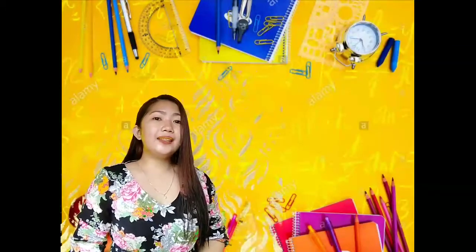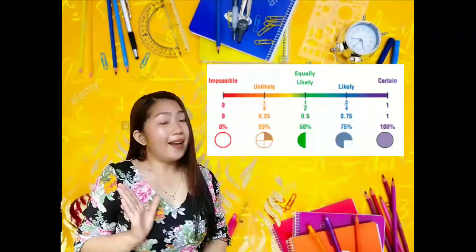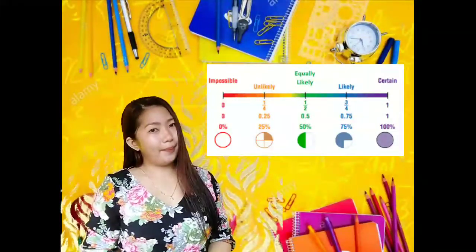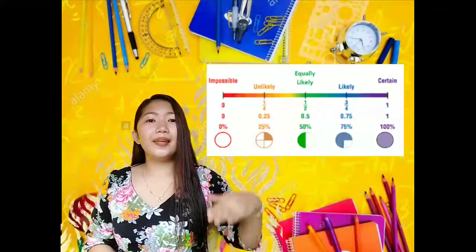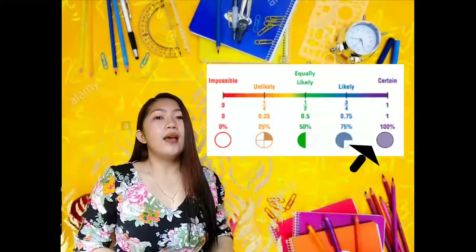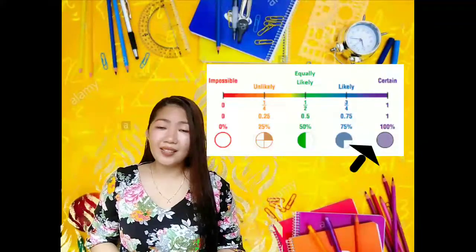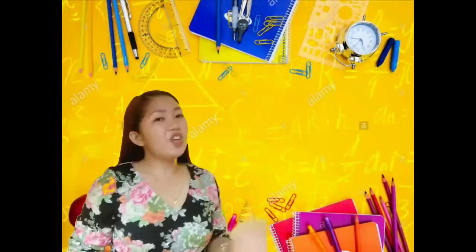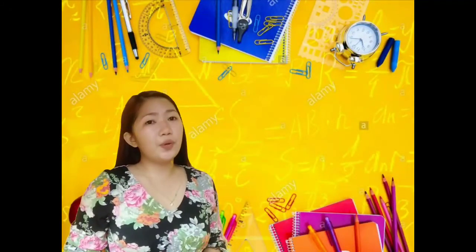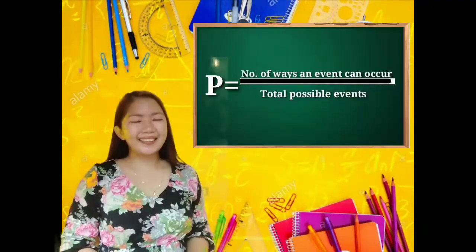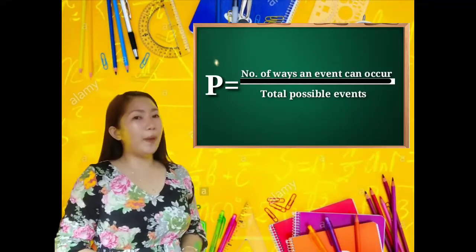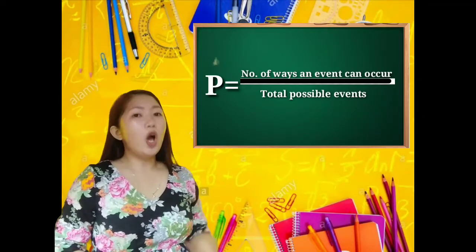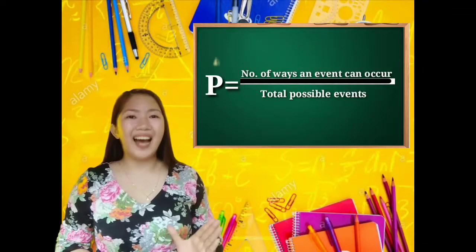So, a probability of 0 means that there is a 0% chance of something happening, while a probability of 1 means that there is a 100% chance that something is going to happen. In solving probability, let us use this formula. P, which stands for probability, equals the number of ways an event can occur over the total possible outcomes.